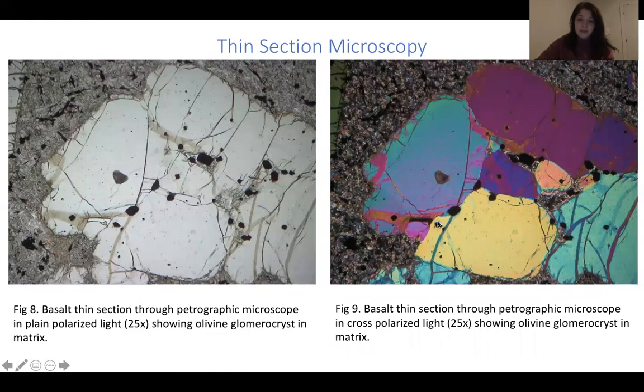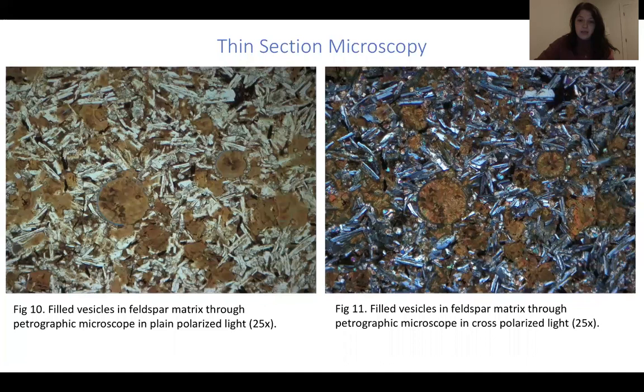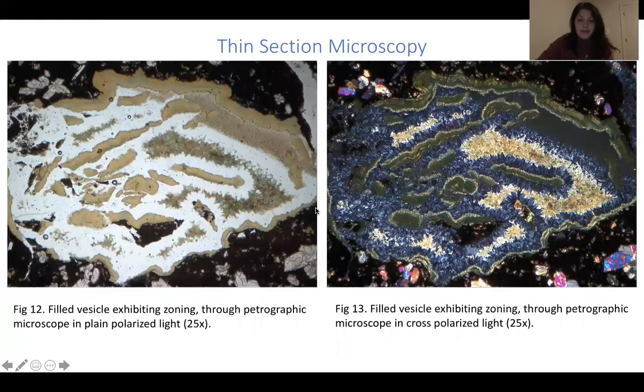Here are two more thin section images, these showing an olivine glomerocrystal. These images also show plagioclase feldspar with other minerals, but these exhibit filled vesicles, also known as amygdules. The round brown areas are the filled vesicles. And lastly, this is a close-up of one of the filled vesicles that we are able to observe. And in this picture, you can see very clear zoning that has taken place.